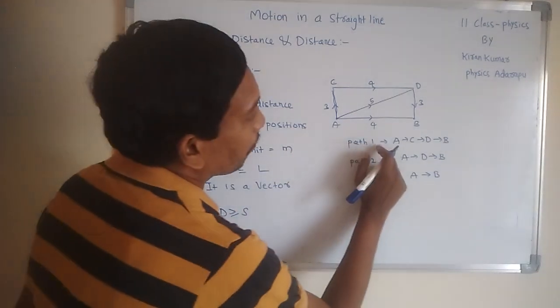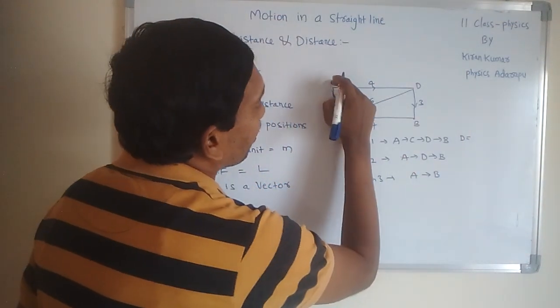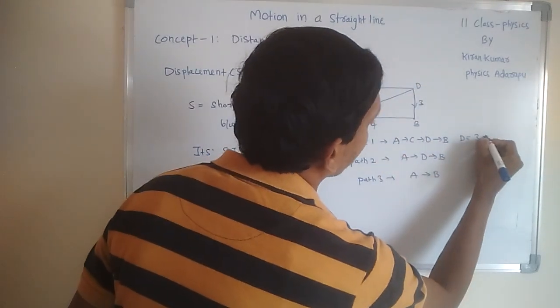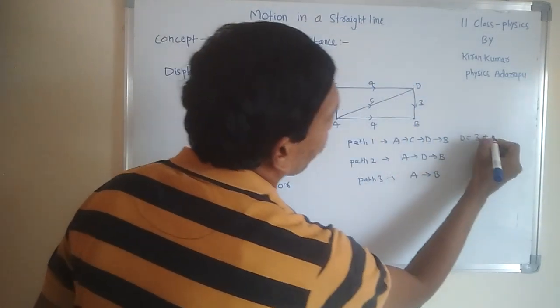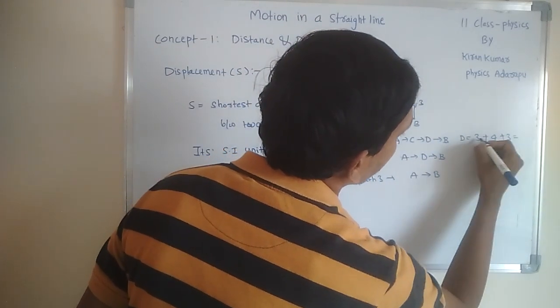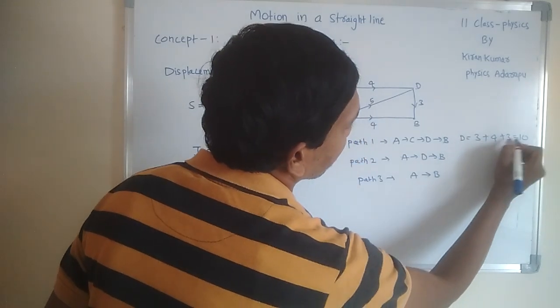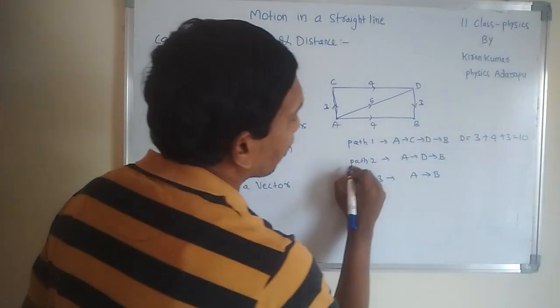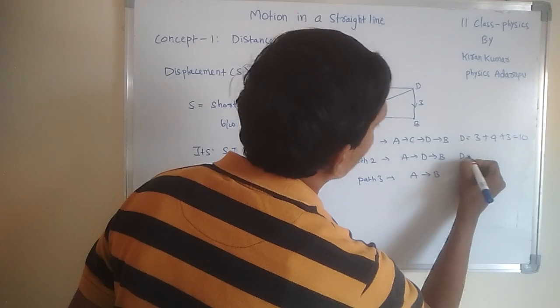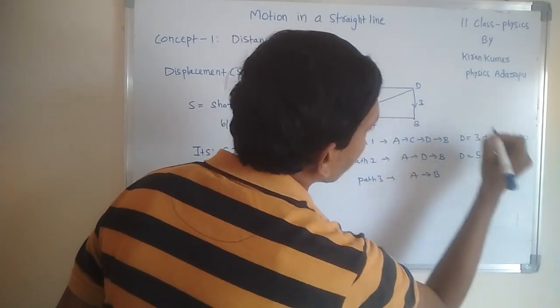In path 1, what is the distance? A to C is 3 meters, C to D is 4 meters, and D to B is 3. Then the total length is 3 plus 4, 7 plus 3, 10 meters. In the second path, A to D is 5 meters plus D to B is 3 meters.